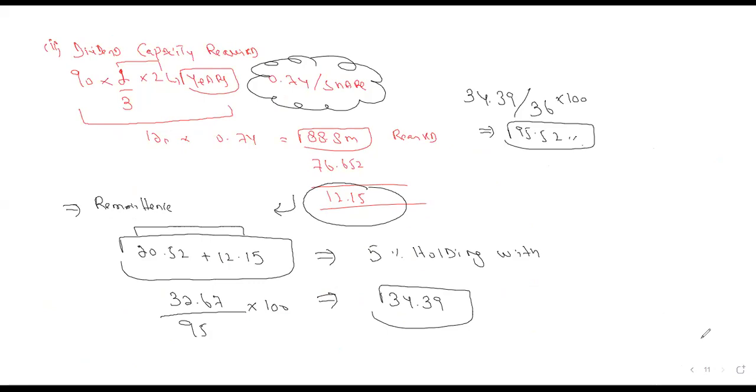How much, guys? As we said, the remittance should be this one, 32.67, and then it is going to be 34.39. Again, this means that we will be paying a 95% amount, because the 5% is being deducted as a withholding tax. We grossed up. We said that before grossed up, this is the 100% amount. This is the profit after tax.